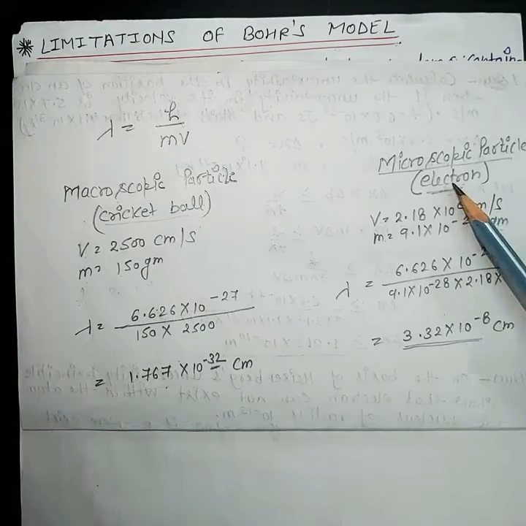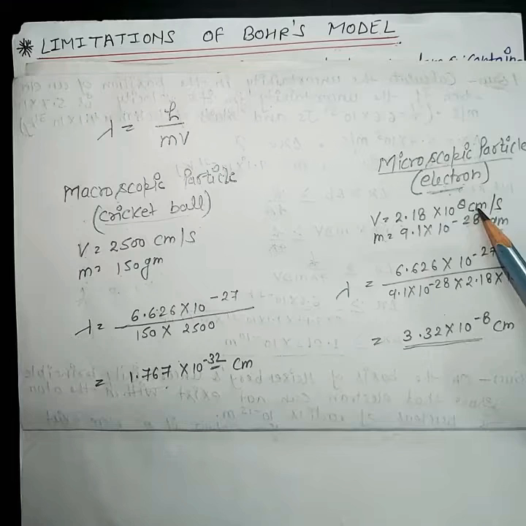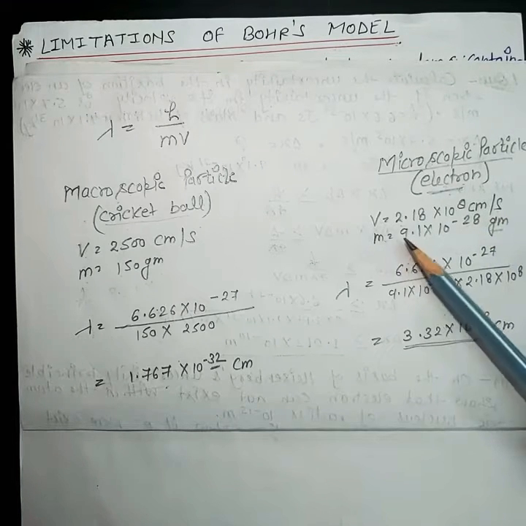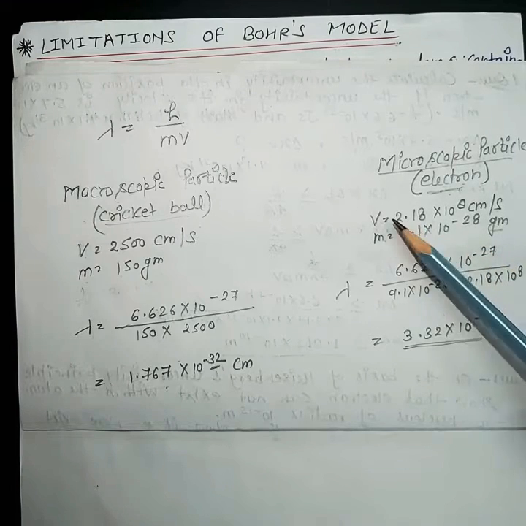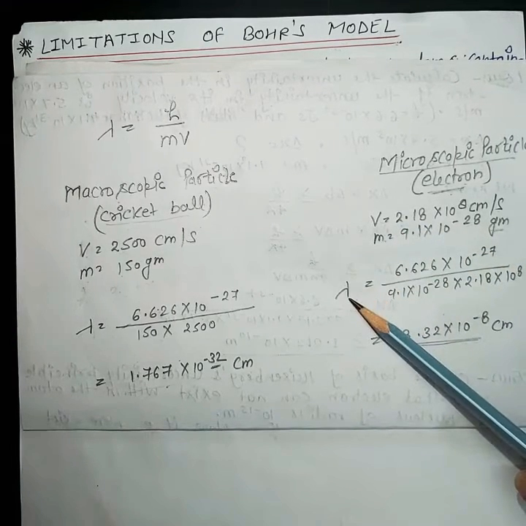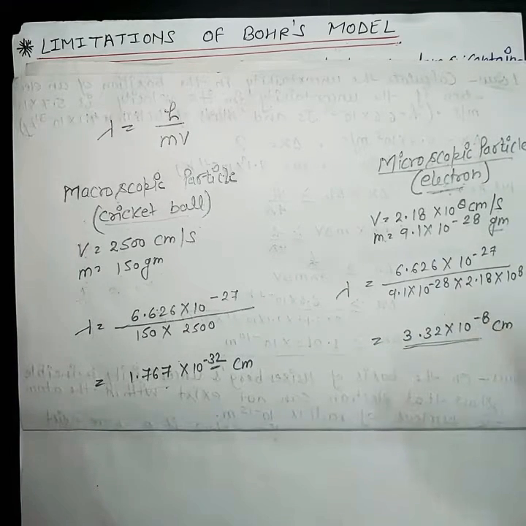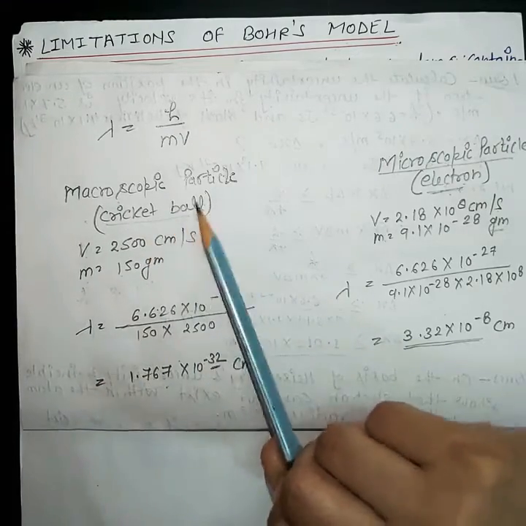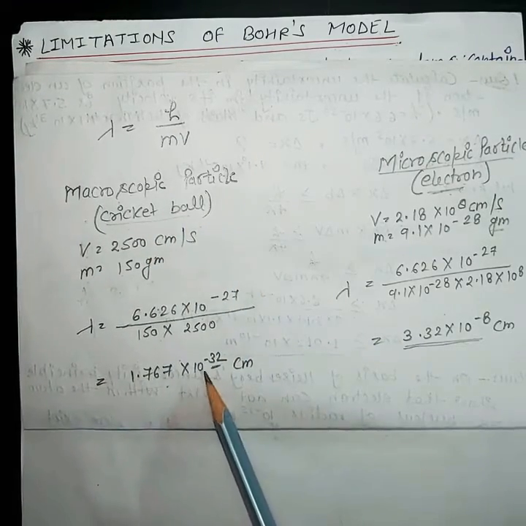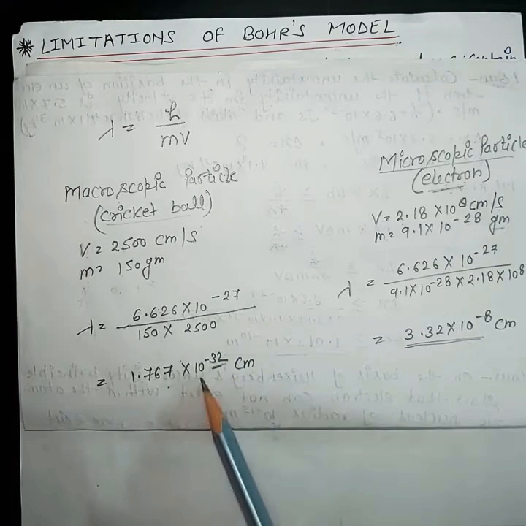And for electron, velocity of electron is 2.18 into 10 to the power 8 centimeter per second, and m is 9.1 into 10 to the power minus 28 gram. By using these two values we can calculate the de Broglie wavelength, which is 3.32 into 10 to the power minus 8 centimeter. As you can see, wavelength for cricket ball is 1.767 into 10 to the power minus 32. Minus 32 means this is a very small value.